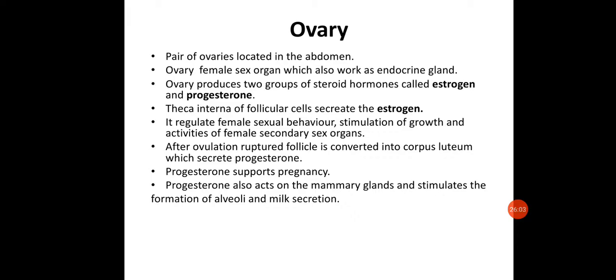So the follicular cells will be secreting estrogen, under the effect of which the sexual behavior and the stimulation of the different activities of female sexual organs will be taking place. And after ovulation, this follicle is getting ruptured, which will be converted into corpus luteum, and this corpus luteum will be secreting progesterone. This progesterone will be supporting the pregnancy. This progesterone is responsible for supporting the pregnancy if it occurs after fertilization.